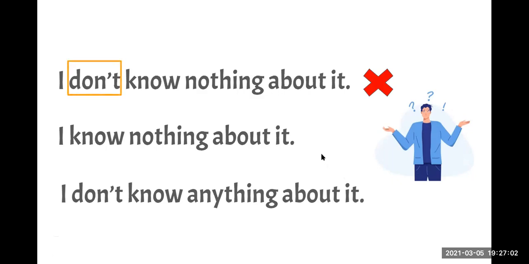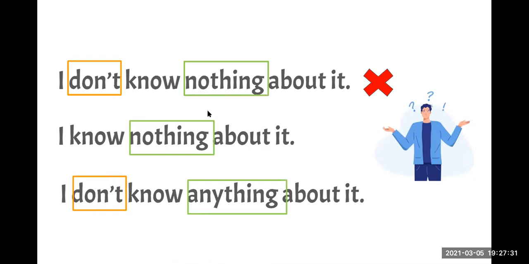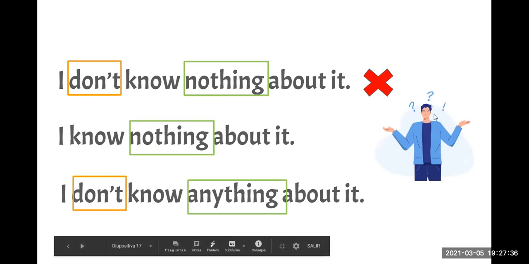Recuerden que cuando tenemos una oración negativa, no podríamos utilizar nothing. ¿Ok? Y como aquí el verbo es afirmativo, sí podemos utilizar nothing. Y acá en la tercera oración tenemos oración negativa y recuerden que siempre utilizamos any para oraciones negativas. ¿Ok? So, this sentence is incorrect. No podemos negar dos veces. ¿Ok? Solo negamos una vez o negamos al principio. ¿Ok? Any questions about this?